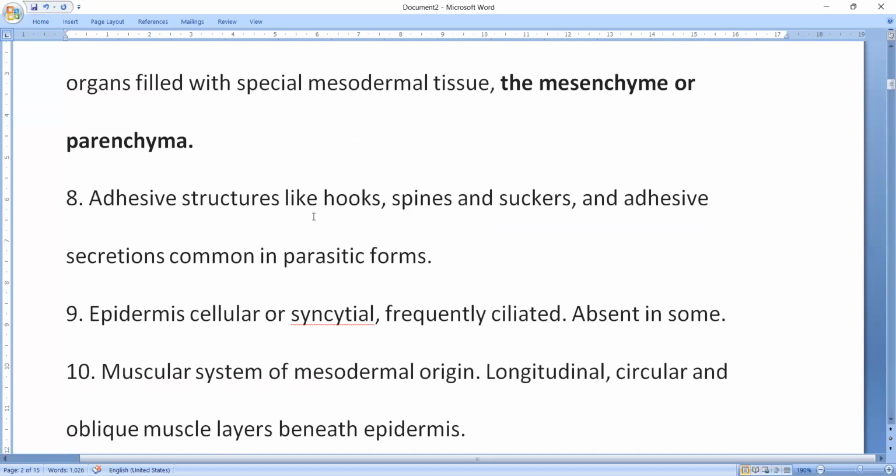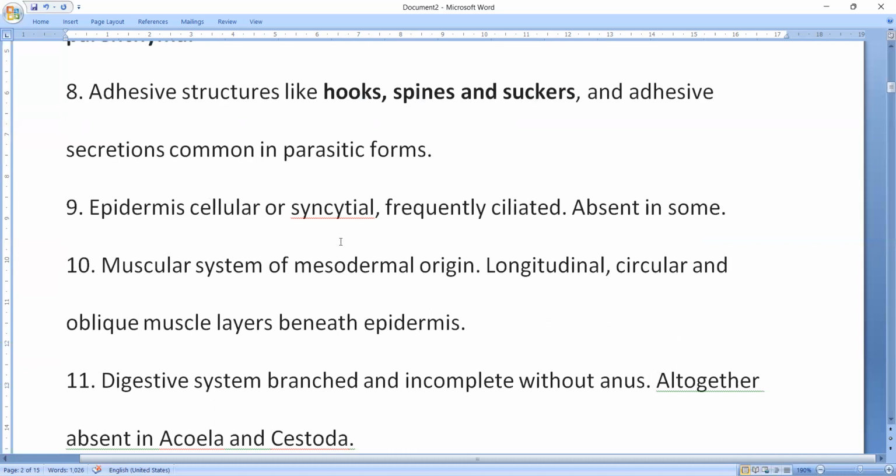And adhesive structures, like hooks, spines, suckers, play a very important role for most of the parasites. Adhesive secretions are also seen in parasitic forms. Epidermis is either cellular or syncytial.